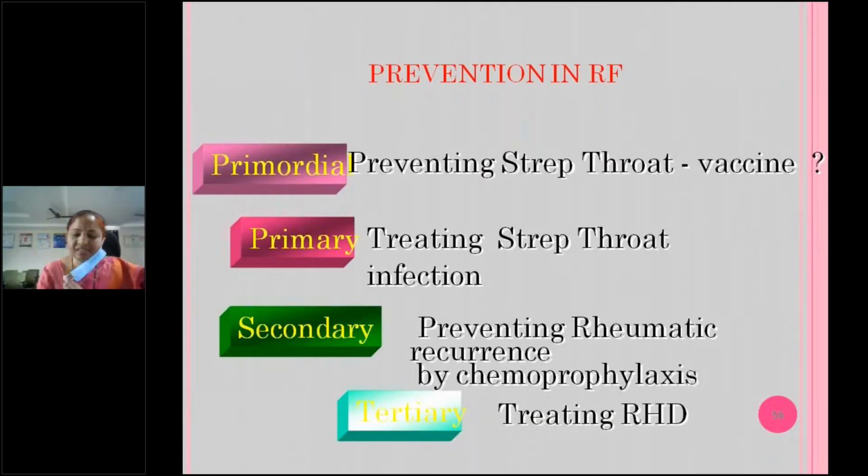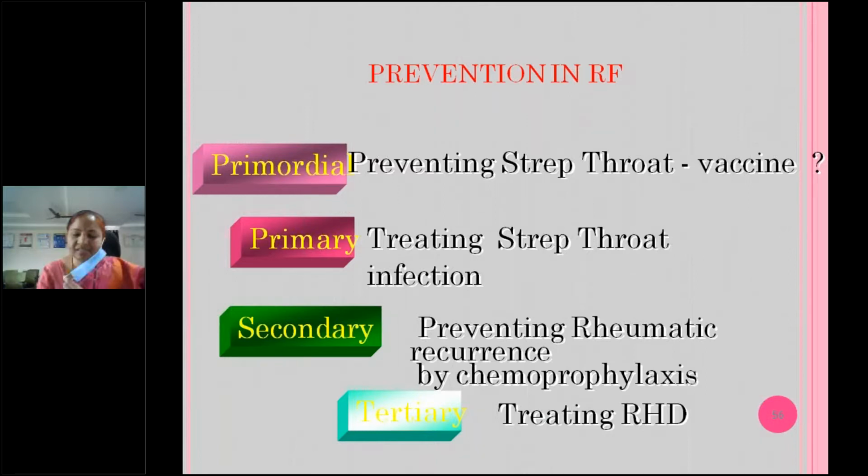So coming to the prevention is very, very important. So many times they ask for 4 marks and 2 marks. Prevention of acute rheumatic fever. There will be 4 measures like primordial prevention, primary prevention, secondary and tertiary. Primordial, preventing streptococcal throat infections. How will you prevent? Proper hygienic measures and vaccine.